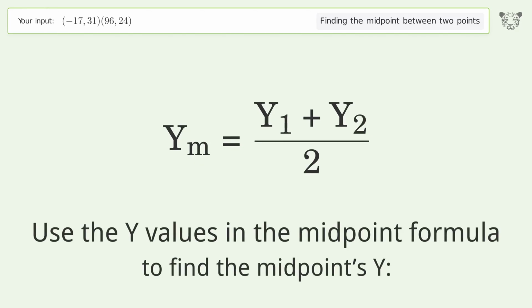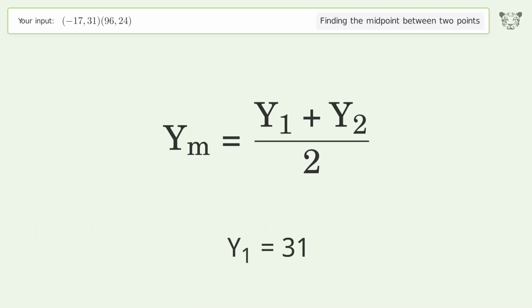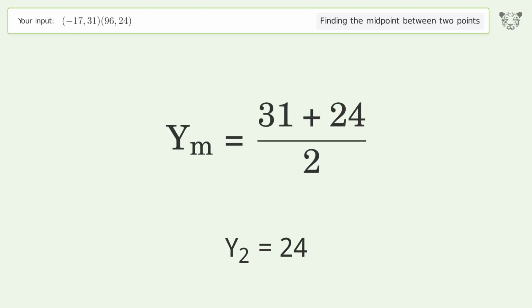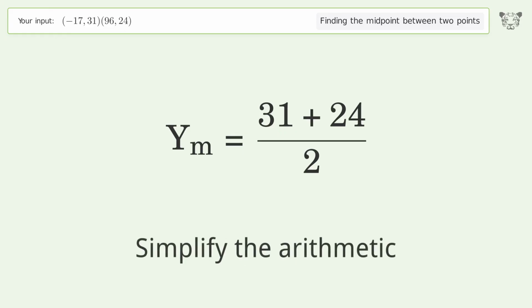Use the y values in the midpoint formula to find the midpoint's y. y1 equals 31. y2 equals 24. Simplify the arithmetic.